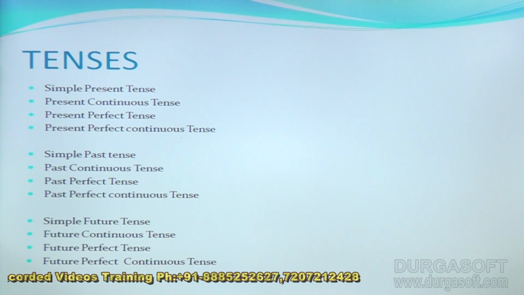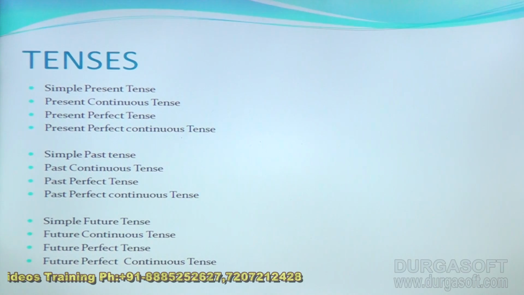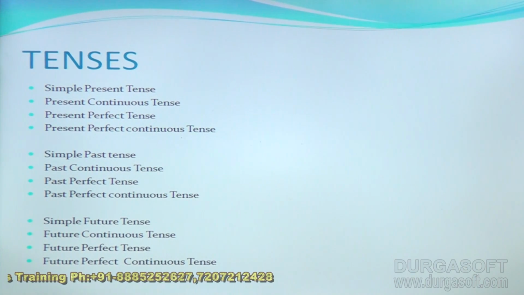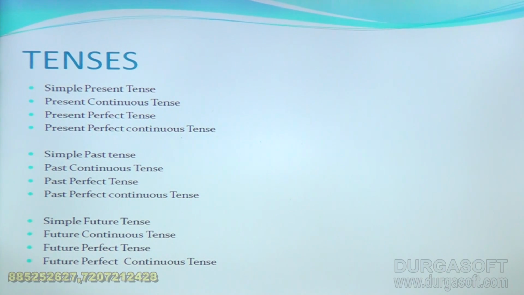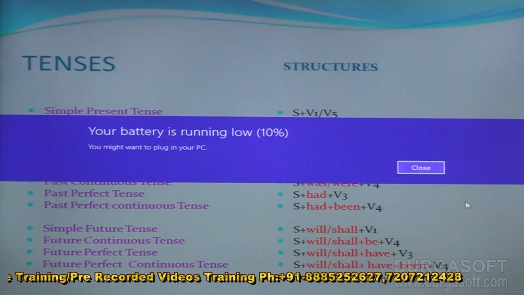So we discussed about 12 types of tenses called simple present tense, present continuous tense, present perfect tense, present perfect continuous tense, simple past tense, past continuous tense, past perfect tense, past perfect continuous tense, and simple future tense, future continuous tense, future perfect tense, future perfect continuous tense. And also we have discussed about the structures of these respective tenses.